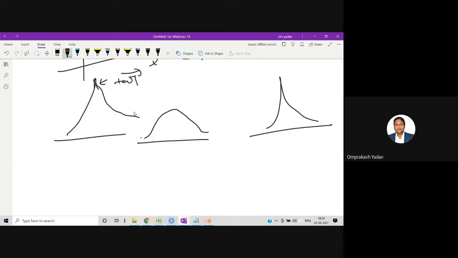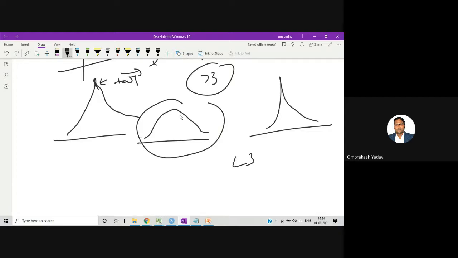That means outliers are present, and there is a specific value. If it is greater than 3, then definitely a large amount of outliers are there. You should do something. If it is less than 3, then very few outliers are present, so it's okay. And if it is 0, that means this is exactly the normal distribution, so we don't have any outliers in that one. Whether you understood this concept?